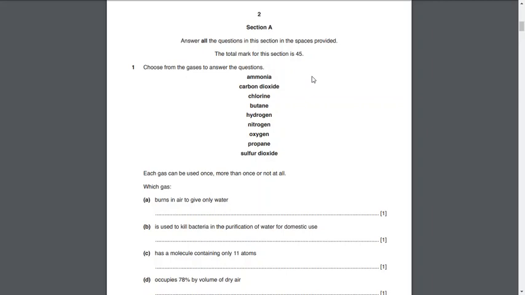Then you can count the atoms and see which has 11 atoms. I'll give you time to solve it. If you are not done, pause the video, because now I'm going to disclose the answer. And the answer is propane.